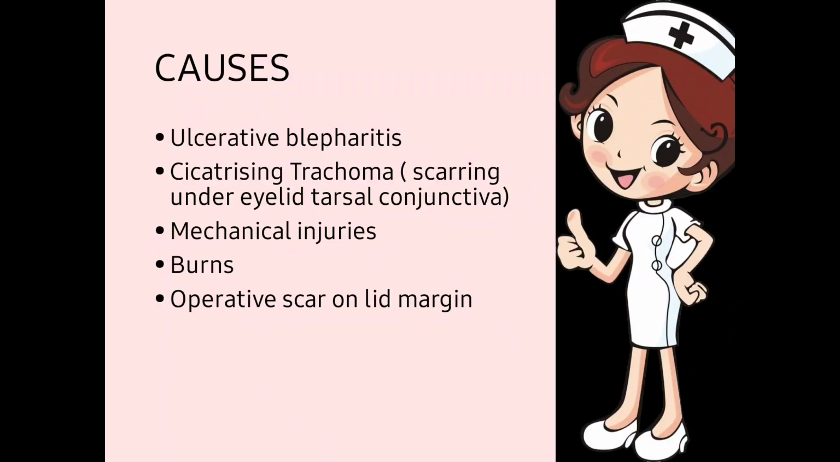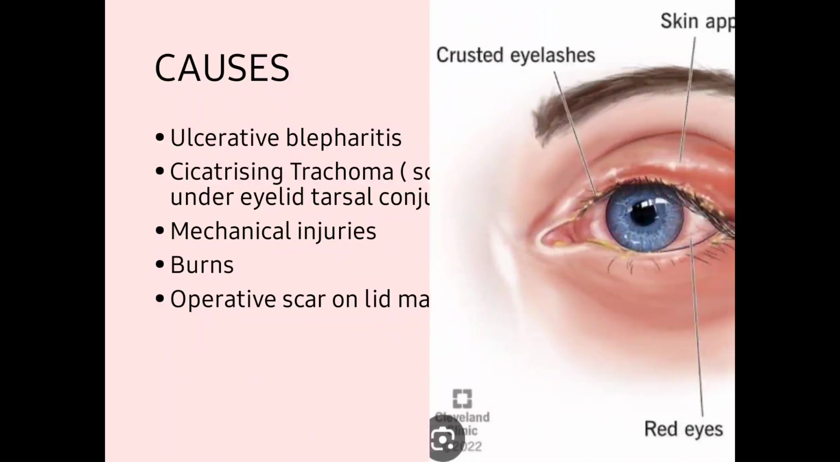Next one, mechanical injuries. If a person suffers a mechanical injury of the eye, then trichiasis occurs. Burns. Sometimes burns occur, due to which trichiasis or misdirected cilia develops. Next one, operative scar on the lid margin. Sometimes a scar remains on the lid margin, due to which trichiasis occurs, or eyelashes get misdirected.